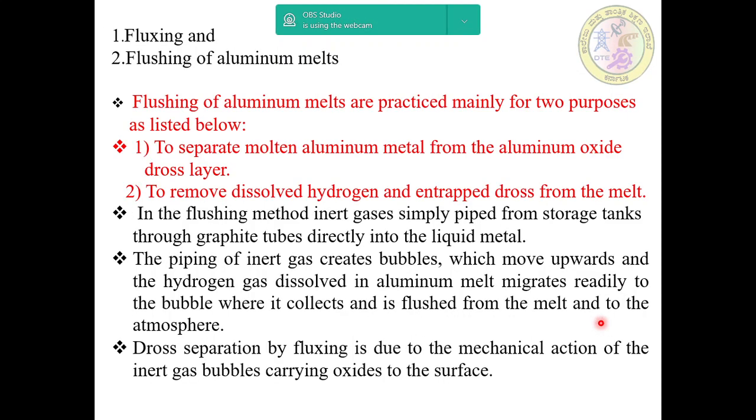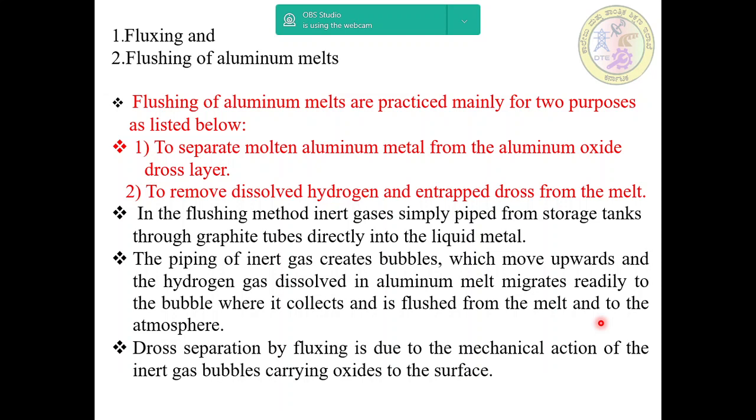Now, the fluxes and flushing of aluminum melts. Flushing of aluminum melts is practiced mainly for two purposes: first, to separate molten aluminum metal from the aluminum oxide dross layer, and second, to remove dissolved hydrogen and entrapped dross from the melt.